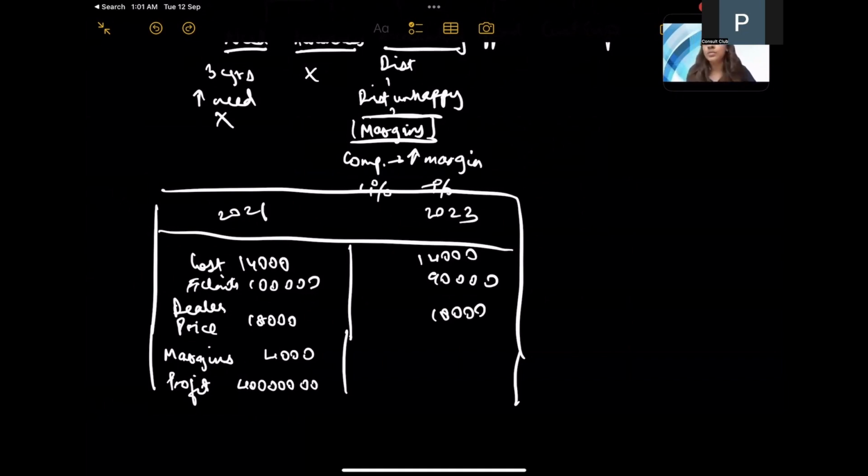So this tells us that increasing the margin actually declines the profits further, even more than what they have declined as a result of the decrease in the quantity sold. So it doesn't really make economic sense to increase the margins because we are just reducing our profits even more. So we might have to think of some alternative recommendation in this case.